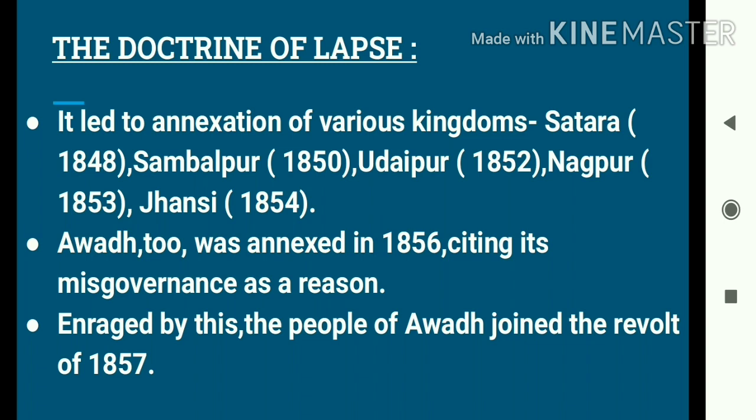But the company stated one additional reason for annexing Awadh. It stated that since Awadh was misruled by the then ruler who was ruling Awadh at that time, it was important for the company to take over its governance. But students, the people of Awadh got very angry with the company because they wanted their ruler to rule Awadh. So in order to take revenge, the people of Awadh decided to take part in the revolt of 1857.